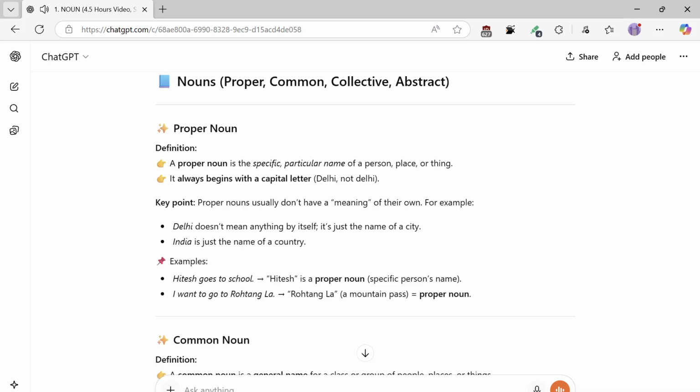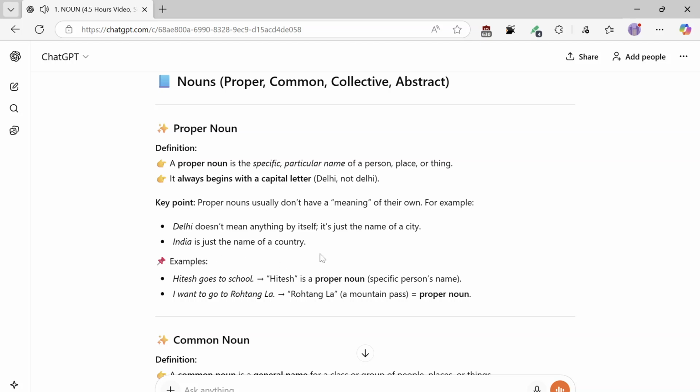That's the explanation. Proper noun definition. A proper noun is the specific, particular name of a person, place, or thing. It always begins with a capital letter: Delhi, not delhi. Key point: proper nouns usually don't have a meaning of their own. For example, Delhi doesn't mean anything by itself. It's just the name of a city.